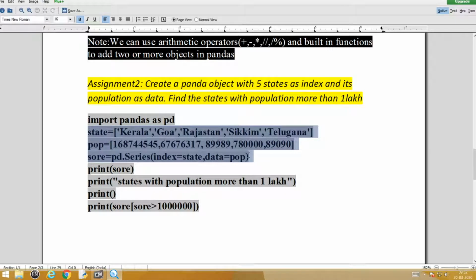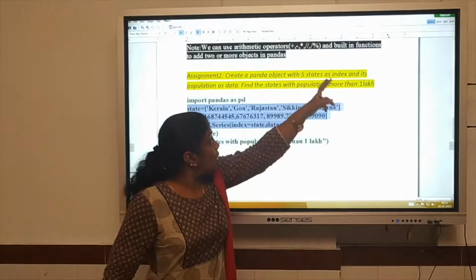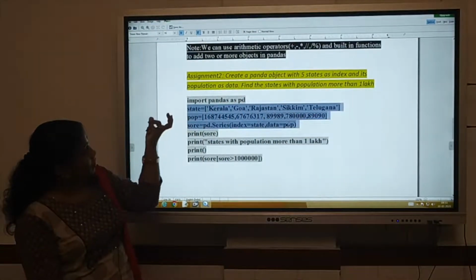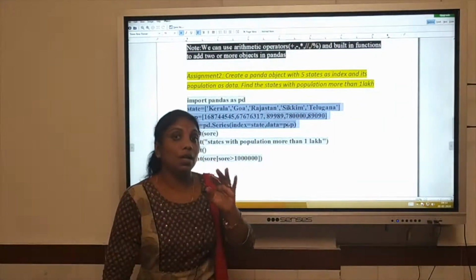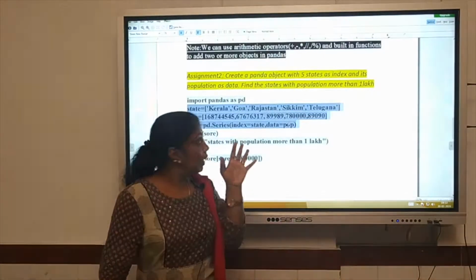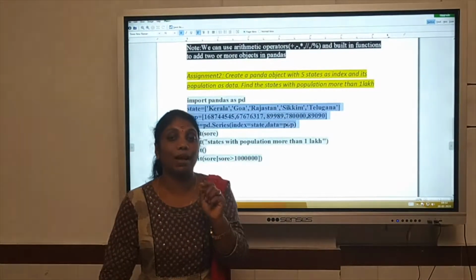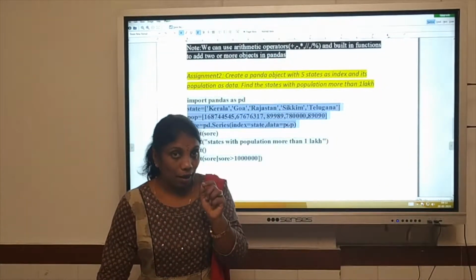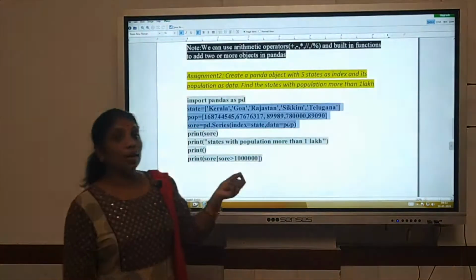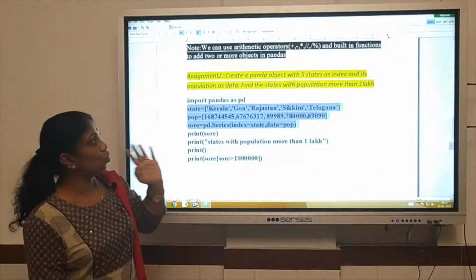After creating this, you need to understand very clearly when the question is given. Sometimes the question very clearly specifies that 5 states are the index. So you know the index has to be states and its population as data. Every time they may not specify very clearly which is index and which is data. But in the question somewhere it will be hidden, or that meaning will be lying somewhere, which you have to read and find out which is index and which is your data. So very carefully read the question and then proceed. So here there is no confusion.